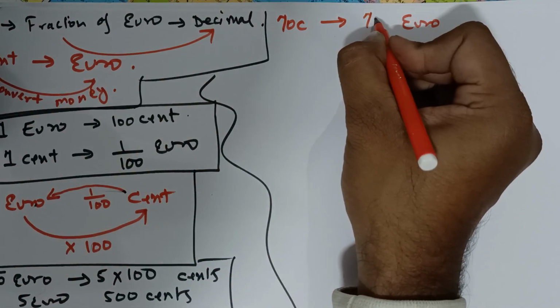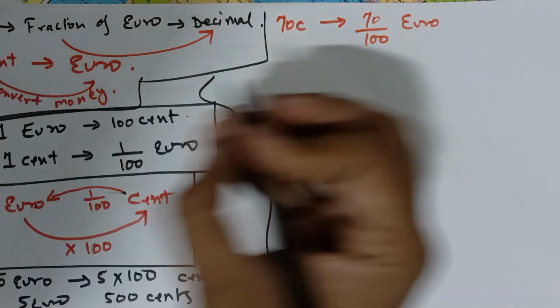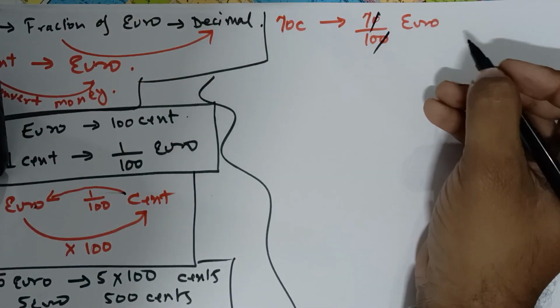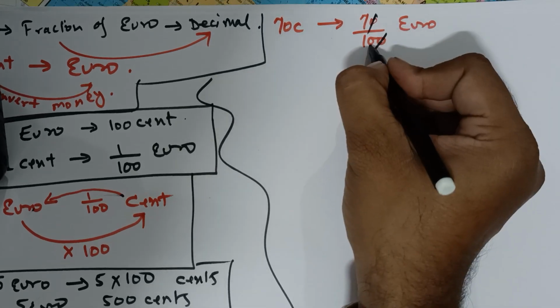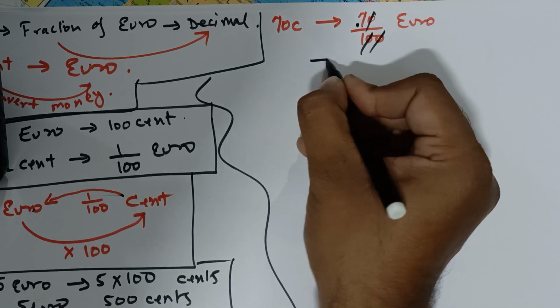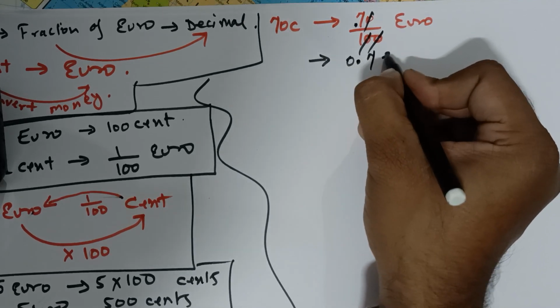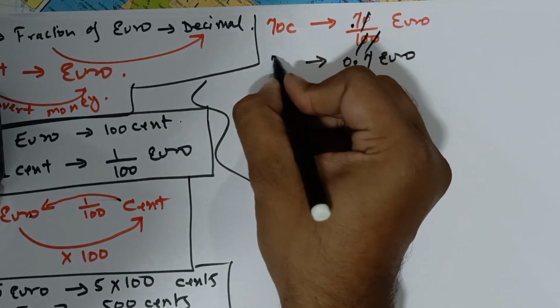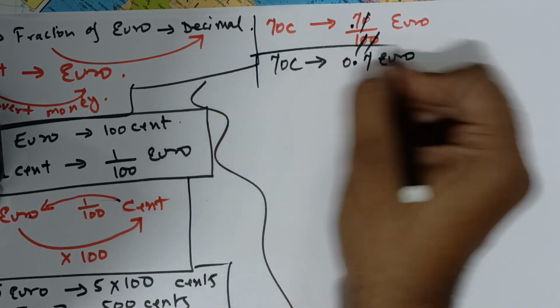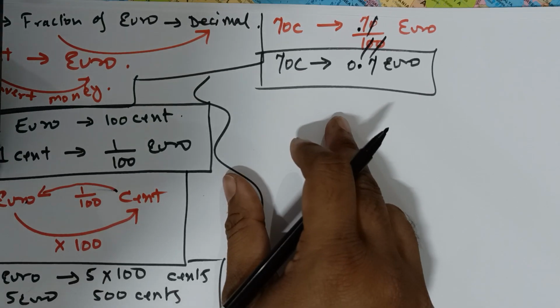So what do you write? 70 divided by 100. Then you cancel the 0, 10 is gone, and 10 is again remaining. So cancel the 0 and put the decimal here. So finally you will get 0.7 euro for 70C. This is your answer.